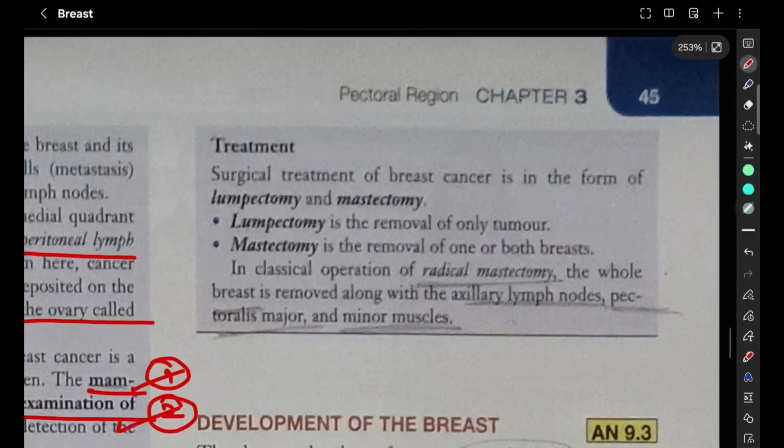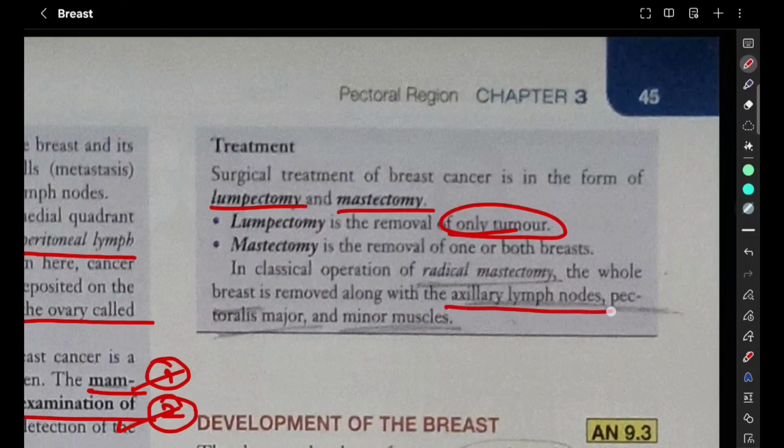Now, what is the treatment? Treatment is lumpectomy or mastectomy. What is lumpectomy? It is removal of only the tumor. Mastectomy is the removal of one or both breasts themselves. So in the classical operation of radical mastectomy, the whole breast is removed along with the axillary lymph nodes and the pectoralis major and minor muscles. Okay, so this is the final treatment.